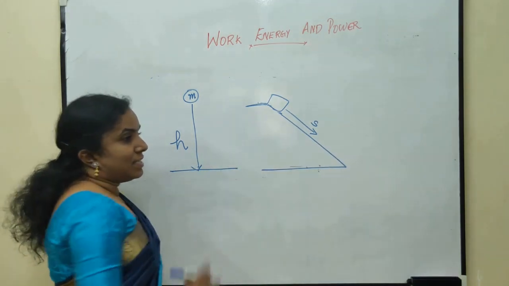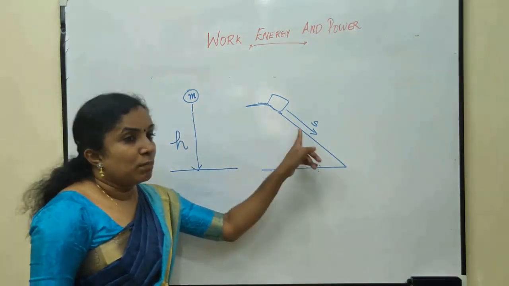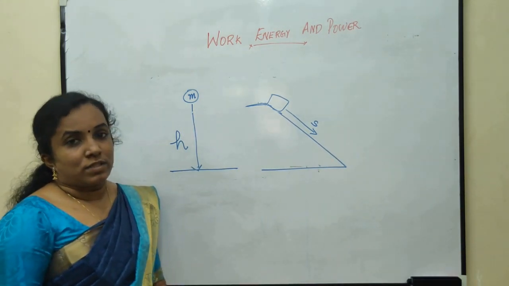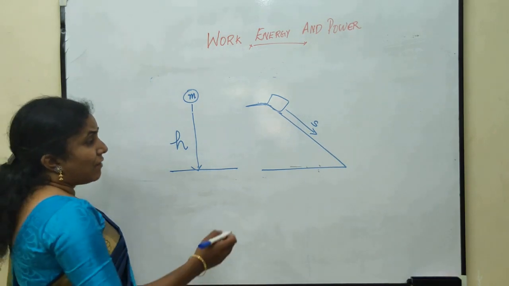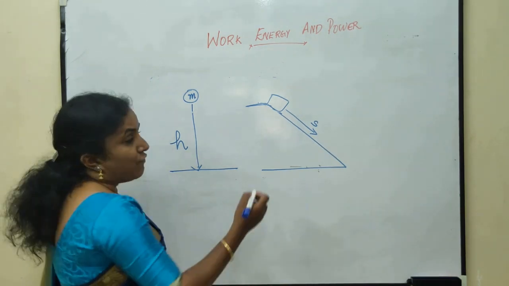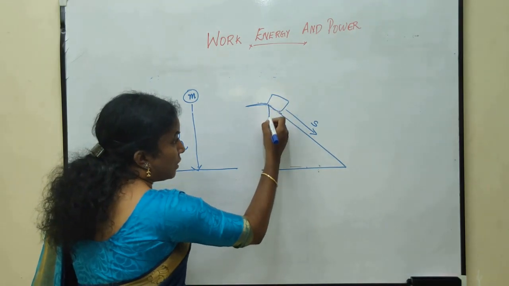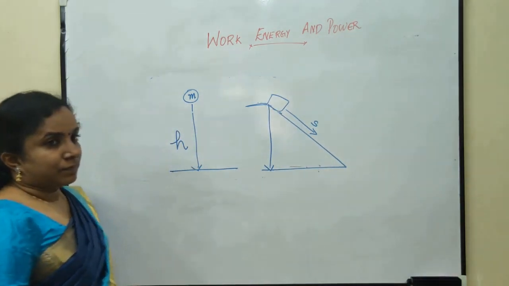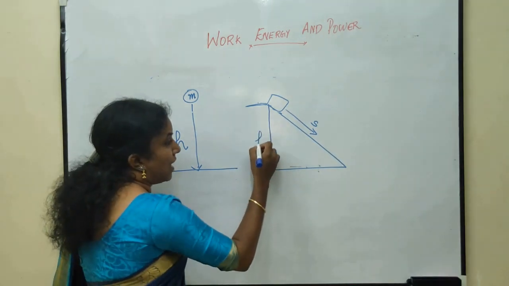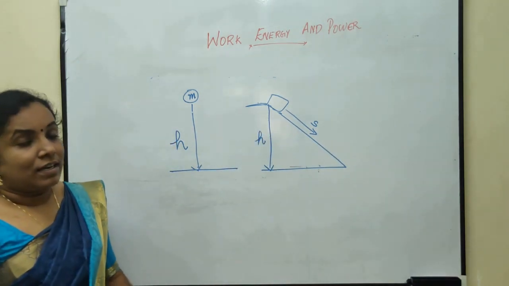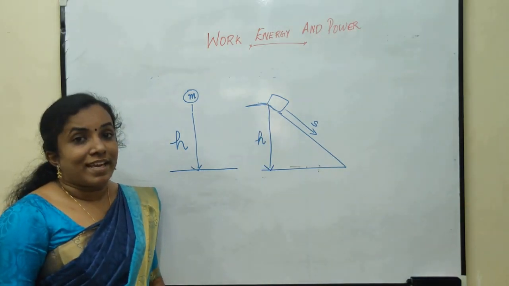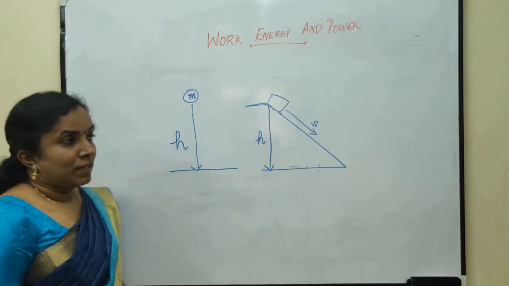In both the cases, the body moves due to gravitational force, and the gravitational force is a force which always acts vertically downwards. If h is the height, the displacement in the direction of gravitational force is h in both these cases.